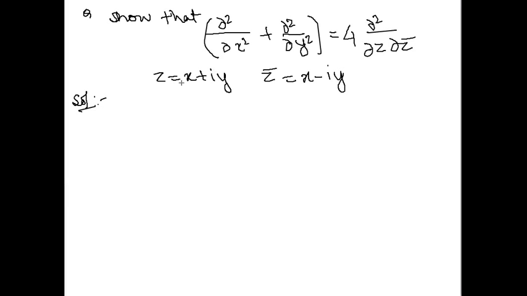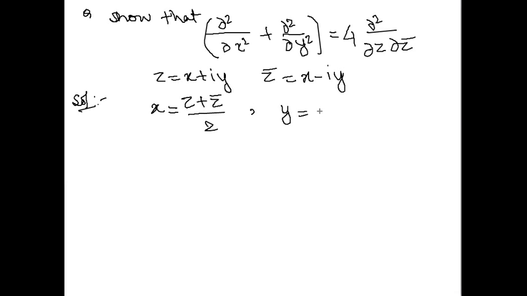So what is step 1? First, what is my x? X is z plus z bar divided by 2. Is that clear? If we add these, iota y and minus iota y cancel, so 2x is equal to z plus z bar. Then x is z plus z bar upon 2.